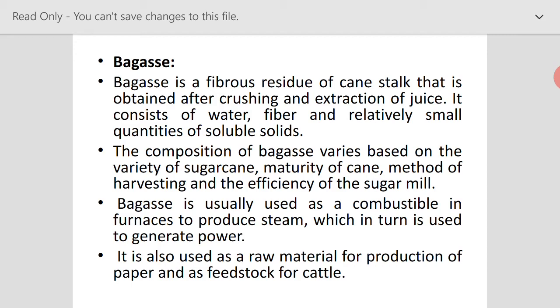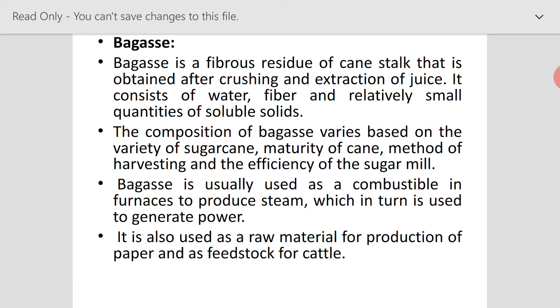The composition of bagasse depends upon various parameters, like the variety of sugarcane, the maturity of the cane, the method of harvesting, and the efficiency of the sugar mill. So these parameters are very important to determine the composition of bagasse. And as I already said, this bagasse is used as a combustible in furnaces to produce steam, which in turn is used to generate power.